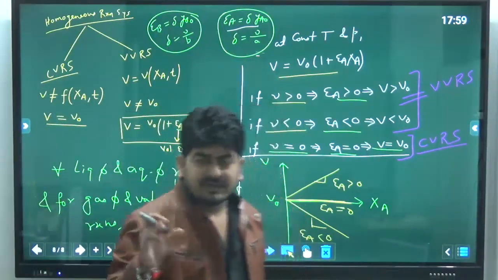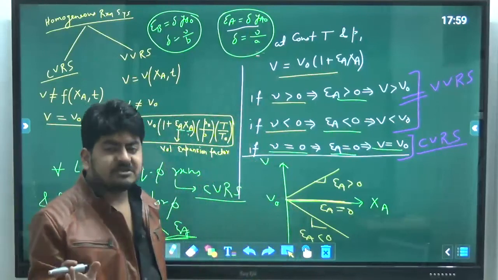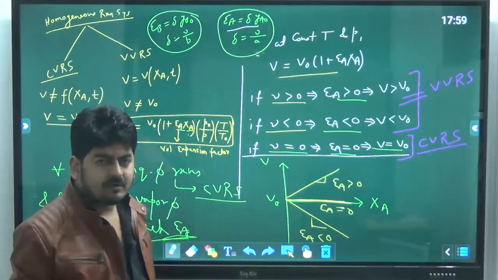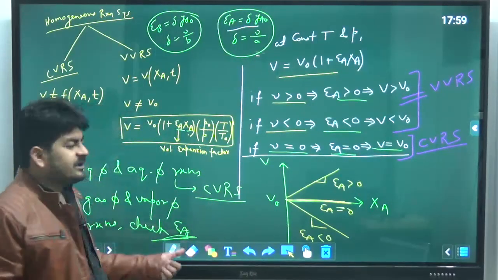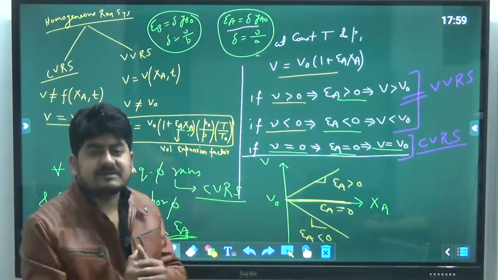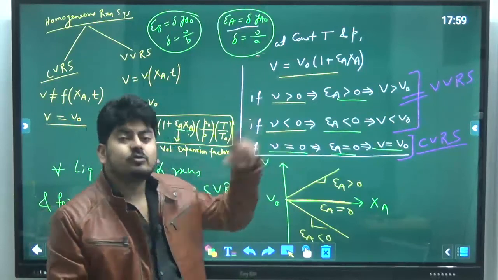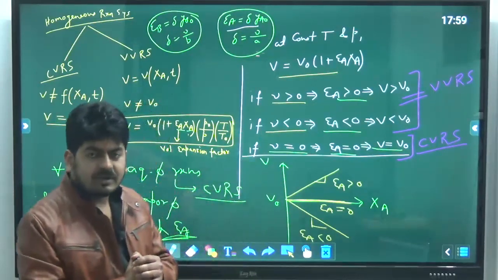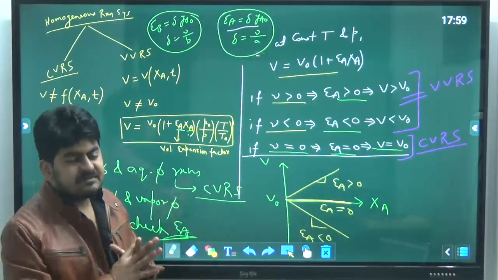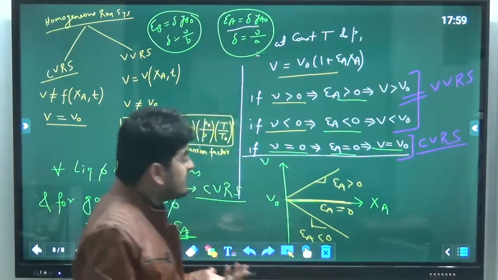Okay, and remember in the exam, if a problem statement is given, but they haven't mentioned the phase, then we will consider that as CVRS only. Okay, we will consider VVRS only and only when it is a gaseous phase or vapor phase reaction, plus their epsilon A is non-zero. Okay, then we will say that is VVRS. Otherwise, CVRS always. Okay, so that's how we can do the calculations.